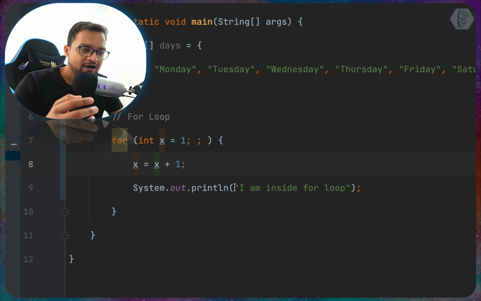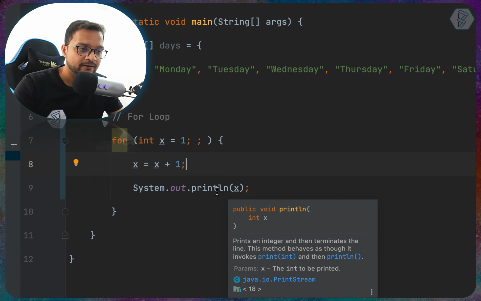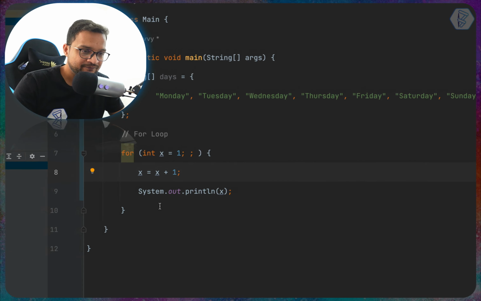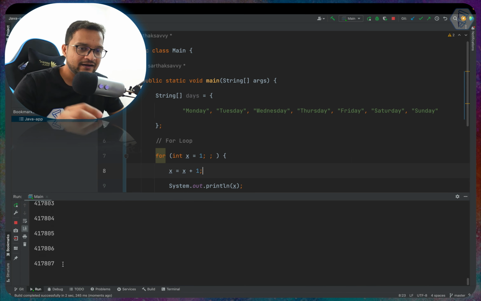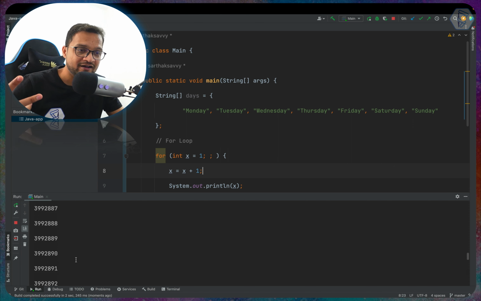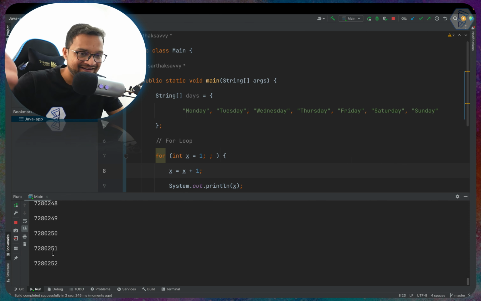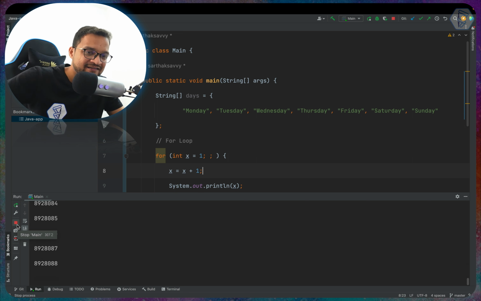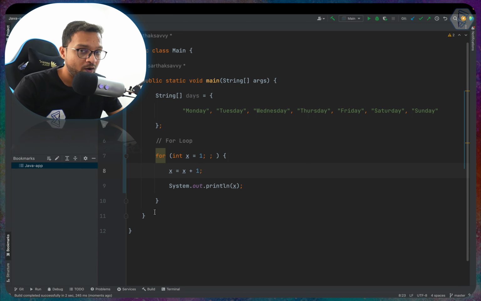So now let's print the value of x instead of that statement. So what should be the result? Let's run it and see what's going to happen, and it's going to be fun. So I'm running it, and now you can see the x value is incrementing very fast for every loop, and it becomes 1,000 and lakhs and crores and millions and whatever it is. So I'm going to stop it once again, and let's understand why that happened.